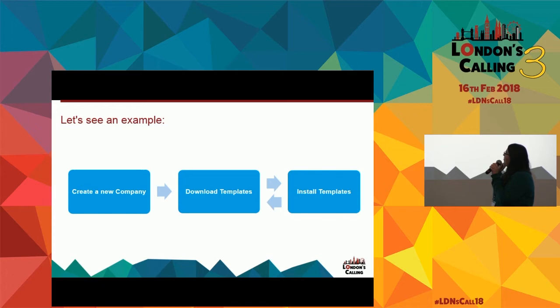So how was it now? The user has already chosen what he wants. We will download the template from the outside server. We download the template with the promise pattern. And here was the magic thing. It's like, okay, we can do it with a promise pattern, and it will cost much less than doing it in a package. And another thing we thought at that moment was, why not use batch? But the problem with batch was that it does not have the same option to log the errors that promise offered. We will talk a little bit more about that when Alan explains. So, okay, this was our case, and let's see some code now.